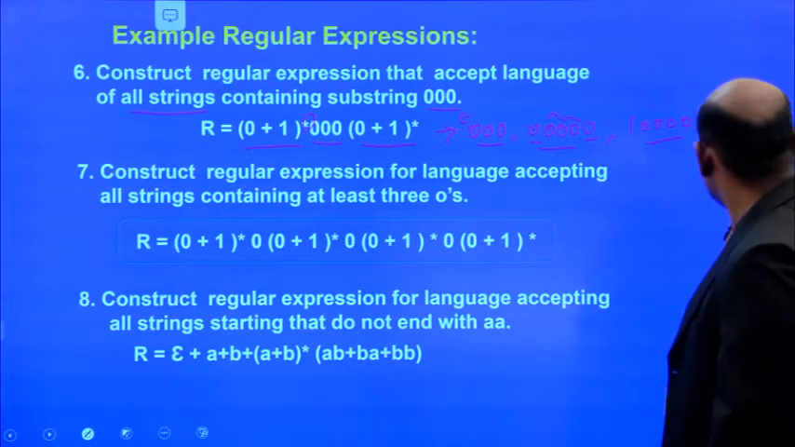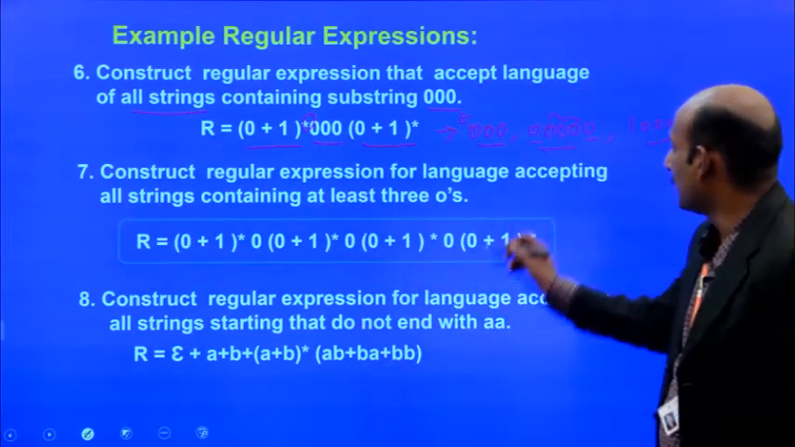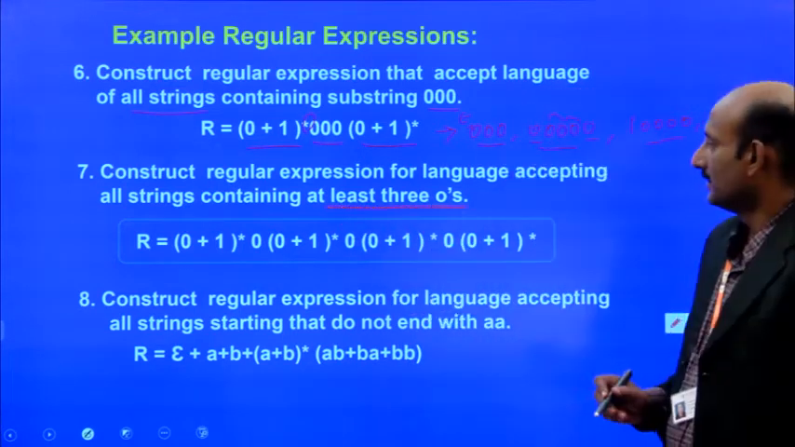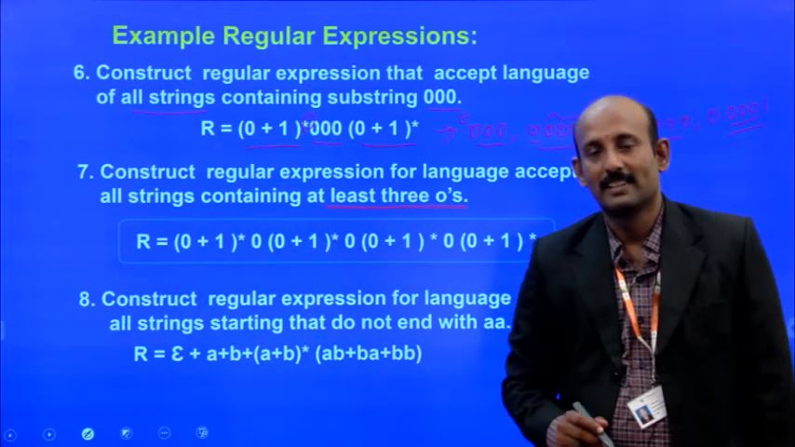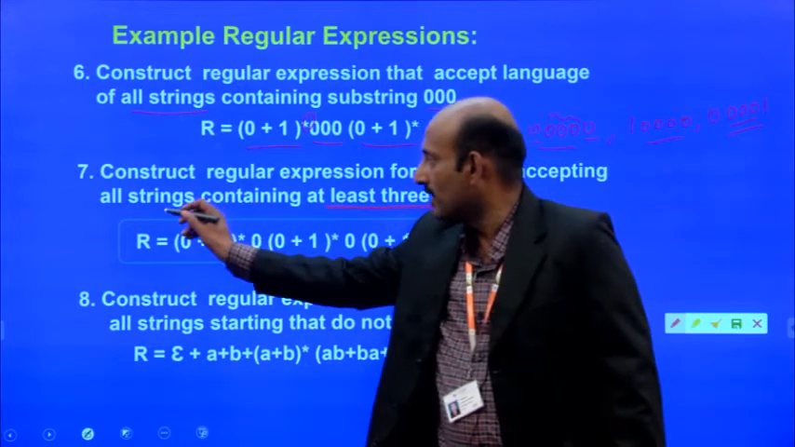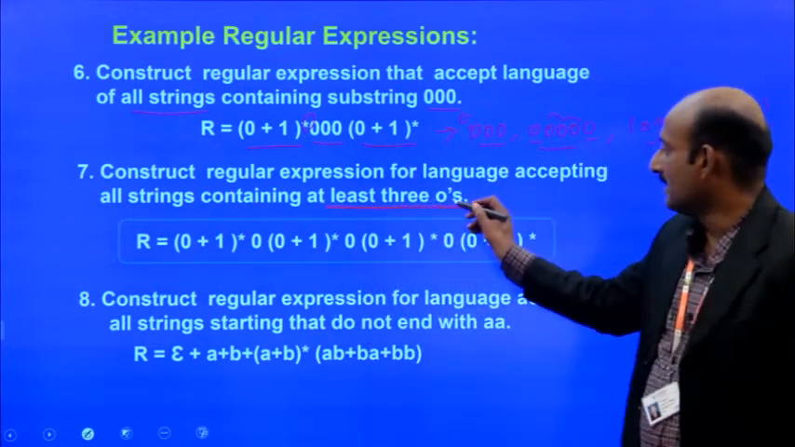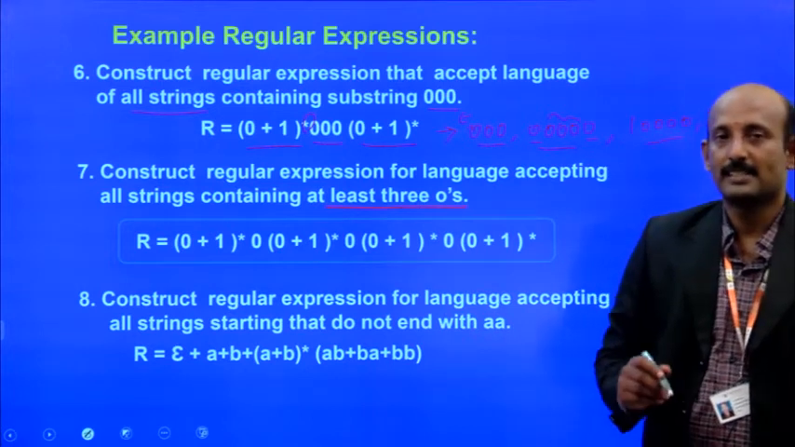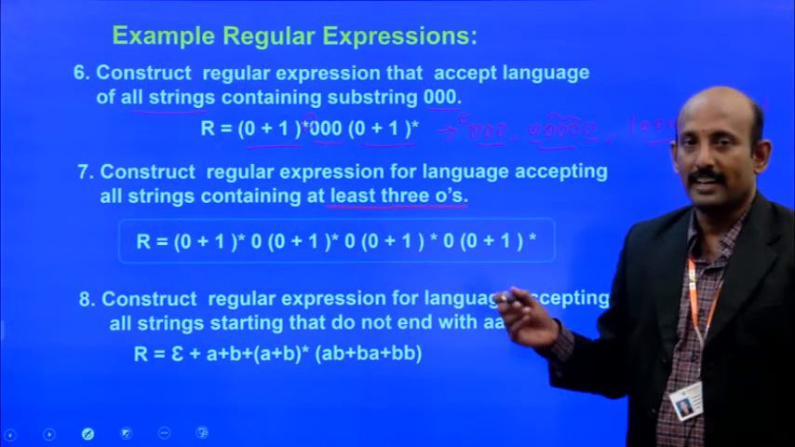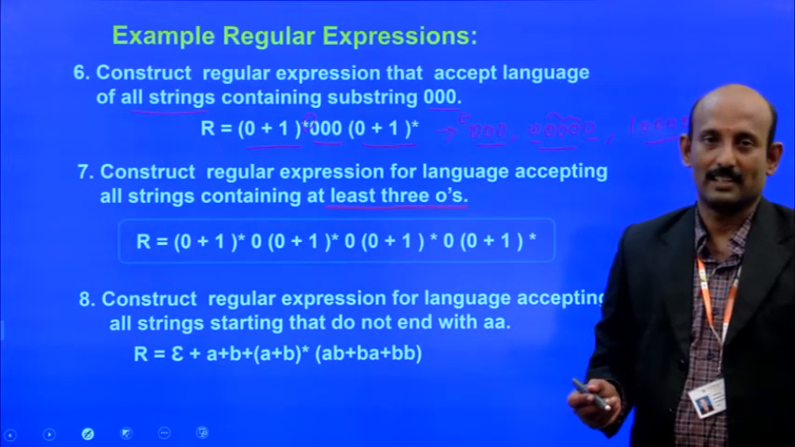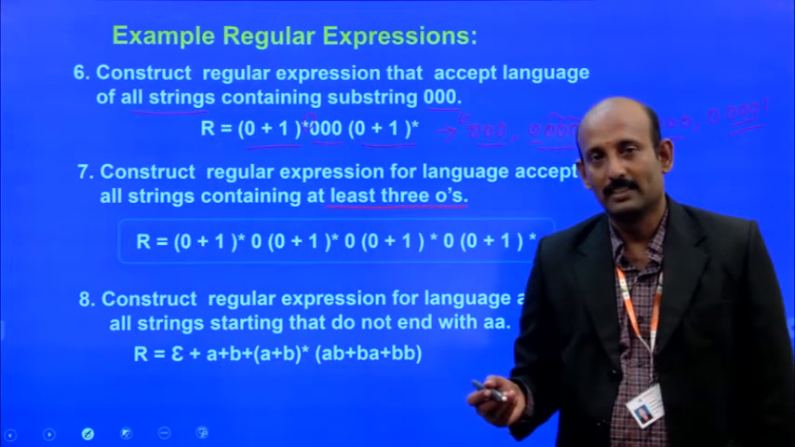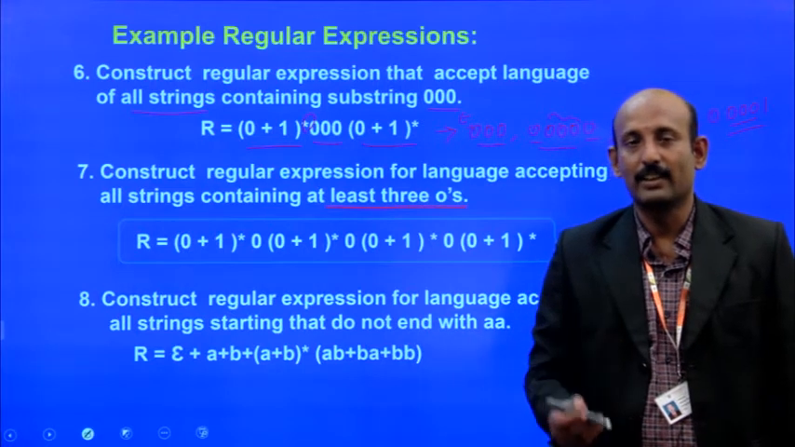And next we see, construct the regular expression for a language accepting all strings containing at least 3 zeros. So what do we have to understand from this? We have to understand that the language accepts all strings containing at least 3 zeros. It is not mentioned whether it starts with zeros or ends with zeros or not like that. At least 3 zeros.